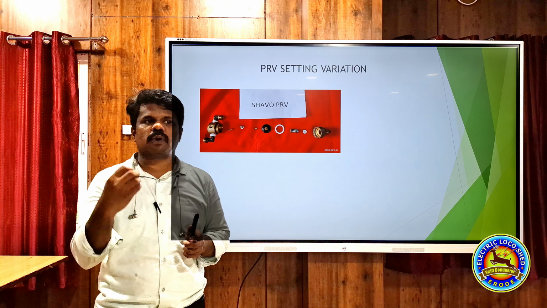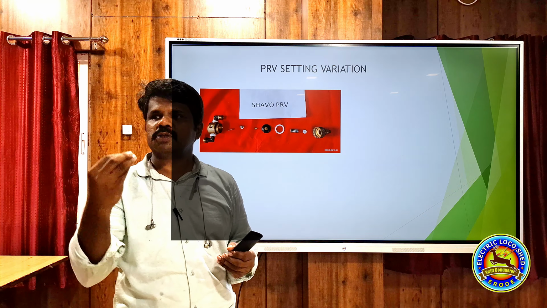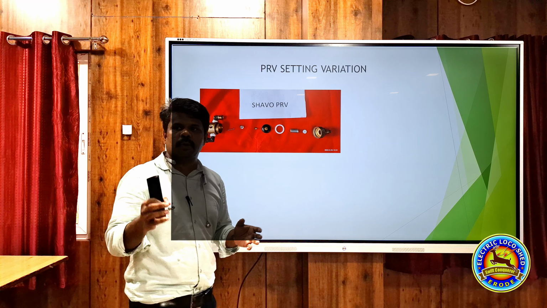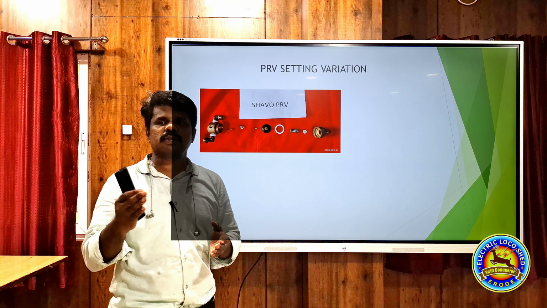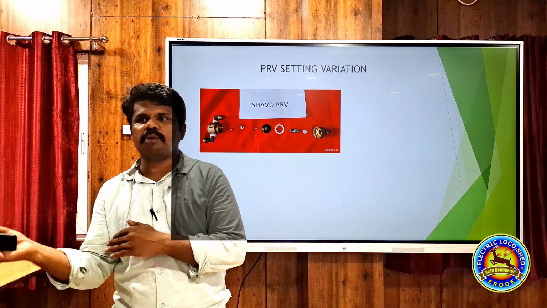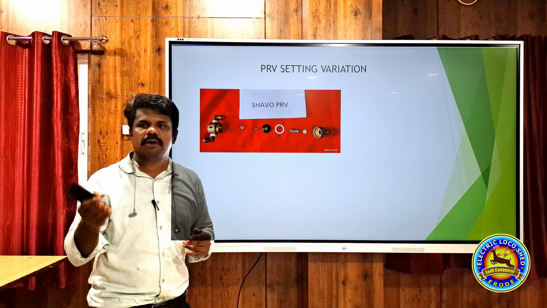If the PRV pressure is reduced and the pressure drop while closing also increases, the pressure may fall below the QPDJ pressure switch setting. Then the VCB will open and chattering will happen. That is the issue with the Shavo PRV. The same problem is there with the Parker PRV also. In the Parker PRV, if we set 6 kg, after some time it will show 5.4. After some time, it will again come back to 6 kg.